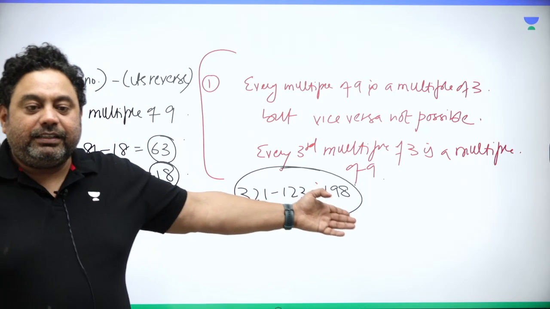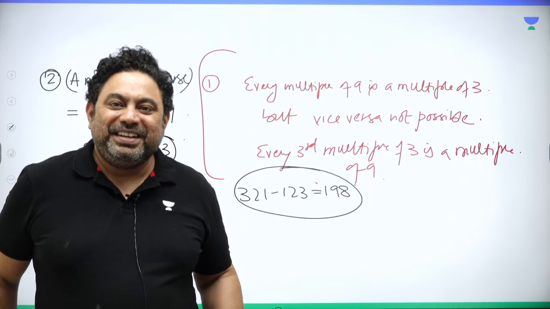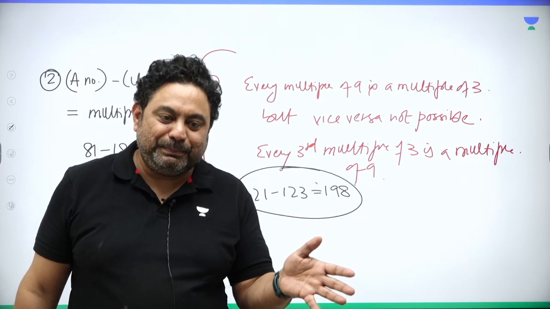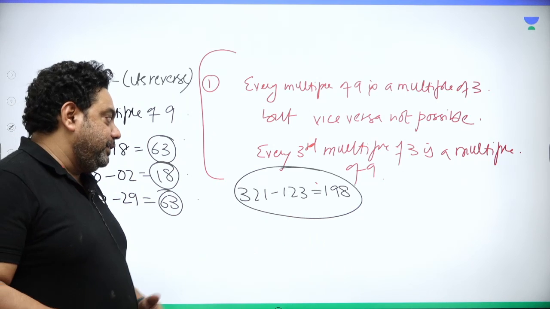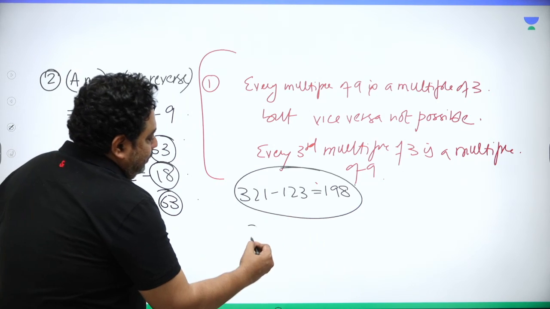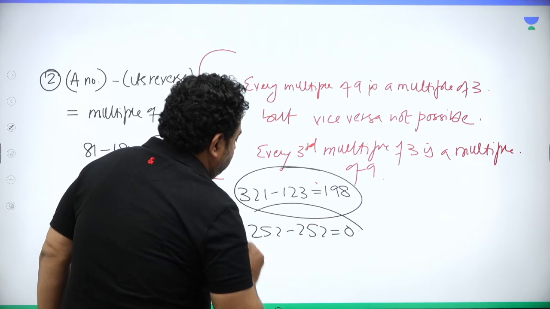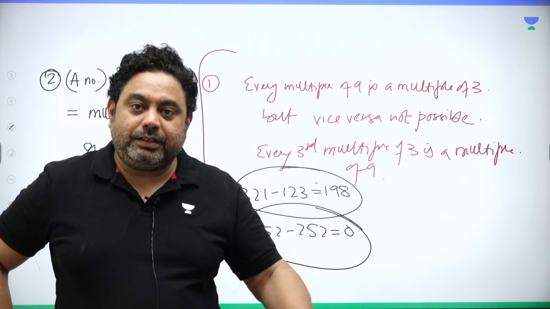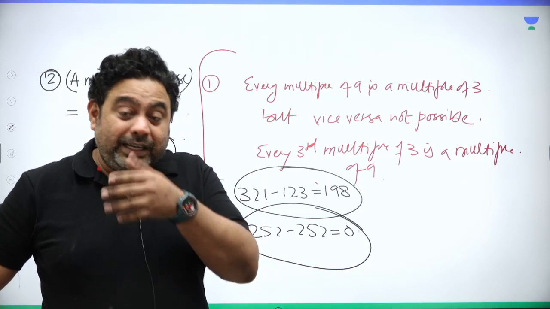Why is 198 a multiple of 9? Here, check out the sum of the digits, or maybe ignore: 1 plus 8 is 9, 9 ignored, the number is exactly divisible by 9. Sir, it is always true. Then there are brilliant students who say, sir, acha, do this: 252 minus its reverse is 252 minus 252, which is equal to 0. 0 is a multiple of 9 because 0 is a multiple of every number. 0 can be written as 0 into 9. So now you cannot deny it, right?